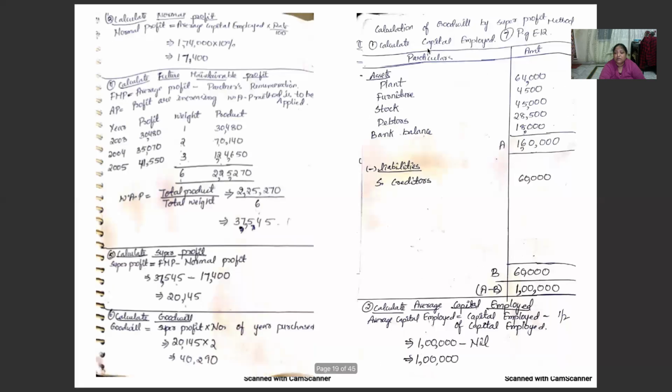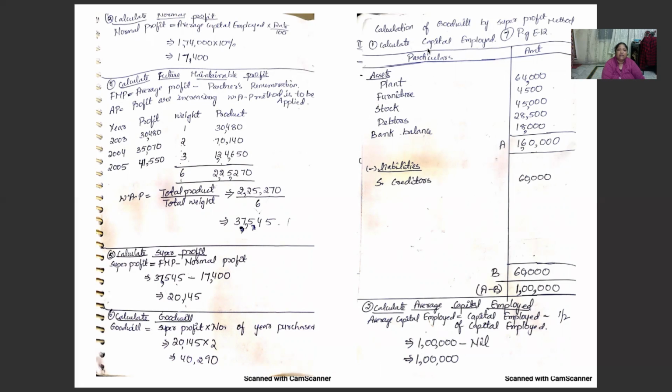Average capital employed is equal to capital employed minus half of the current year profit. 1,74,000 minus nil, it is coming to 1,74,000. Next, normal profit is equal to average capital employed into rate by 100. 1,74,000 into how much has he given to us? 10%. It is coming to 17,400.